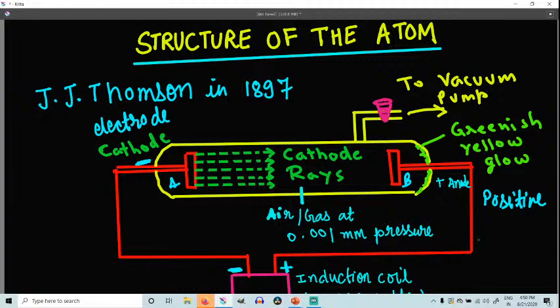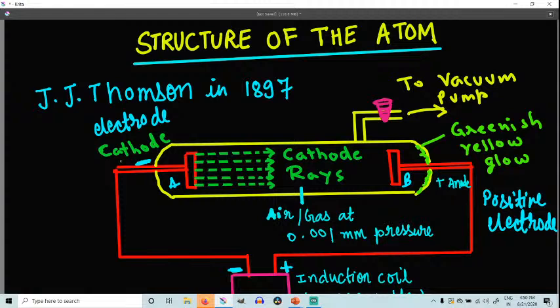Understood, class? So this is connected to the positive terminal of the battery, so this is the positive electrode. Understood? Okay, and the positive electrode is always known as anode. It means plus. Why? Because it is connected to the positive terminal, and this is the negative electrode. So we have understood, a discharge tube is what?